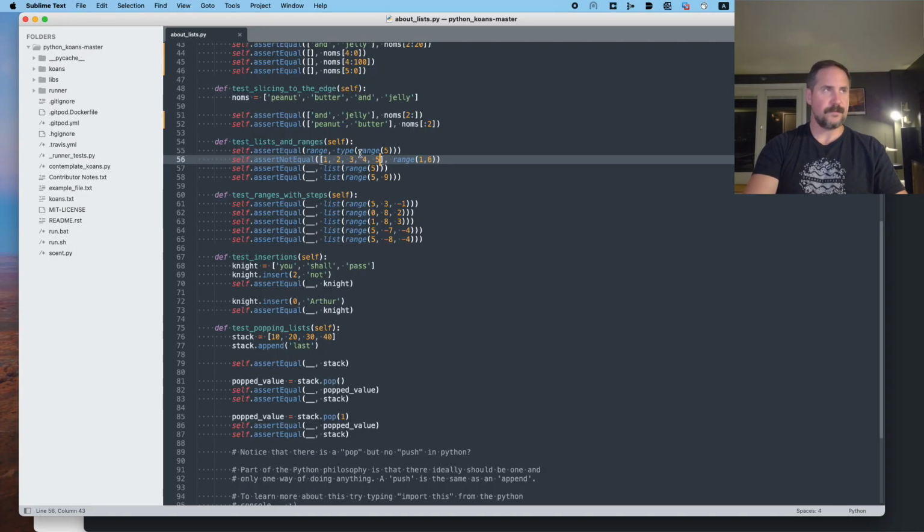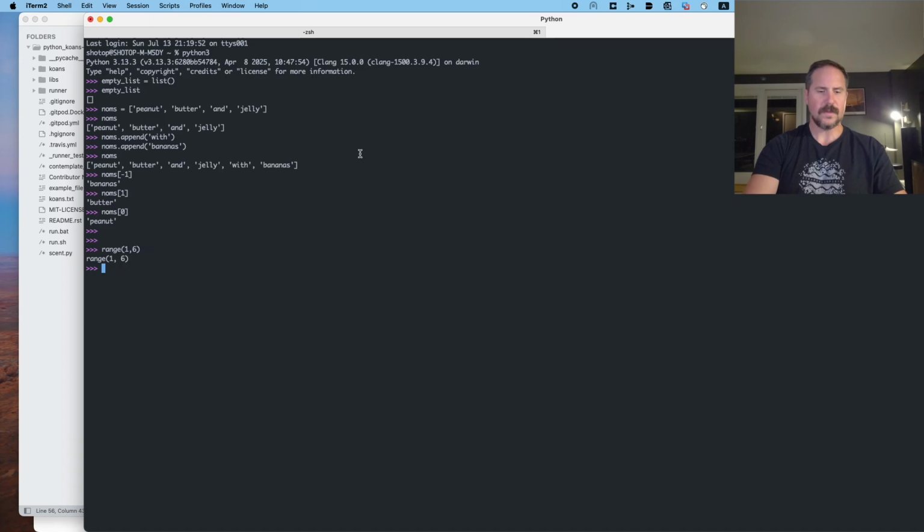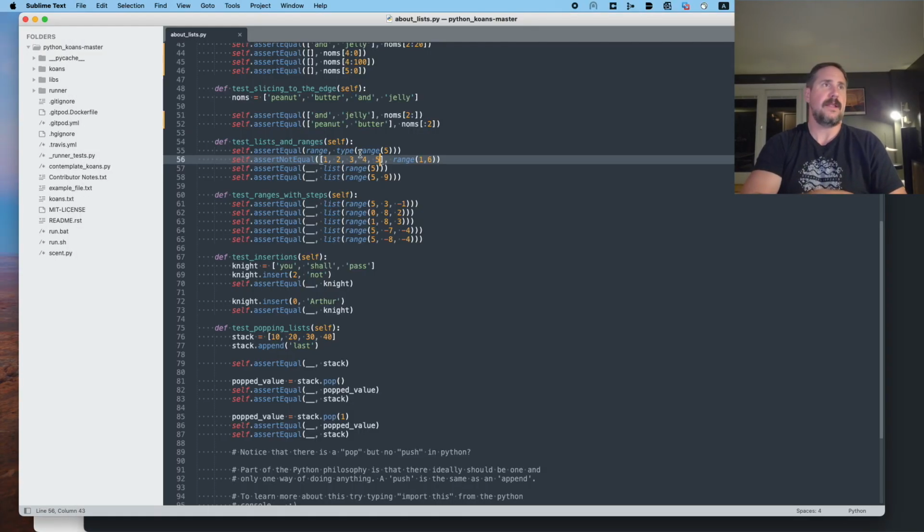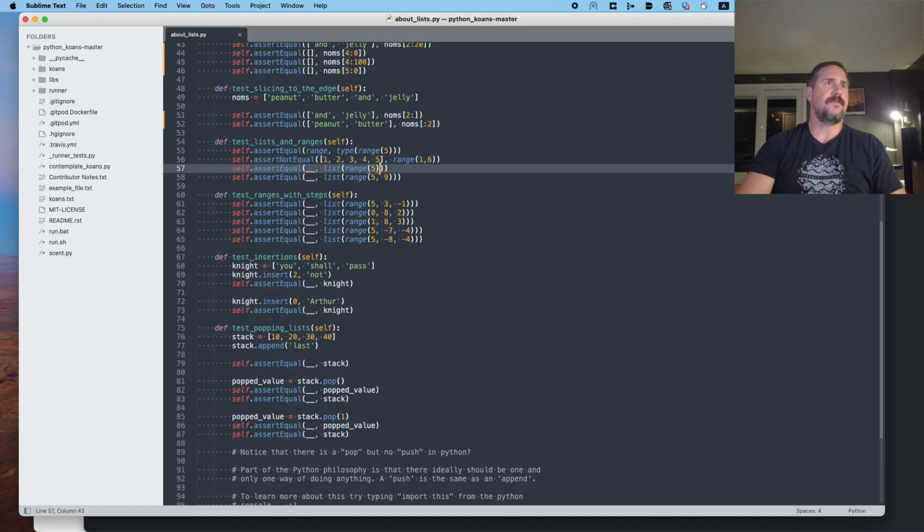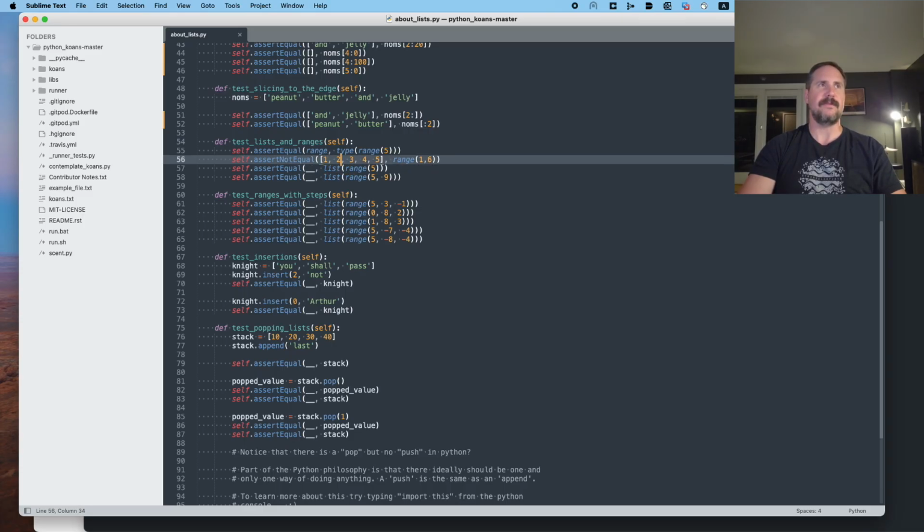So if we do, no, that's false. Okay, so a range is not a list, apparently. A range is not a list. All right, assert equal list range 5. So maybe we need to convert it to a list to make something like this work, where we get a list of items back from our range. I think that's what's happening here.